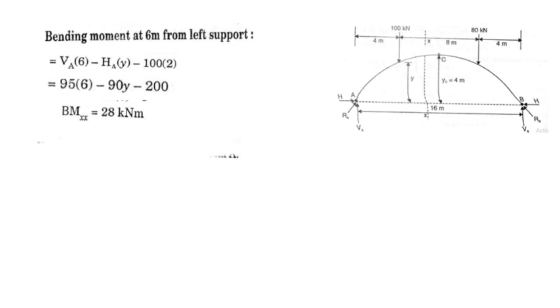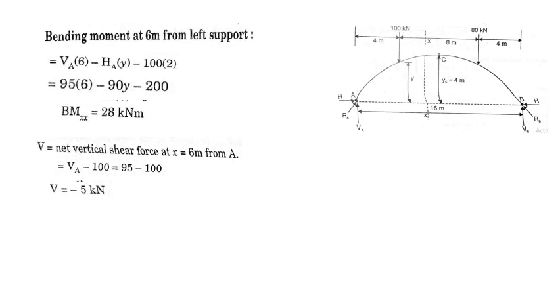Okay, next is to find out the radial shear and the normal thrust. We have to find out the net vertical shear force at X, that is equal to 6 meter from the A. So there are only two forces, VA and 100 kilonewtons. So the net shear force at the section, considering the left of the section, that is VA minus 100, 95 minus 100, you get the shear force V as minus 5.